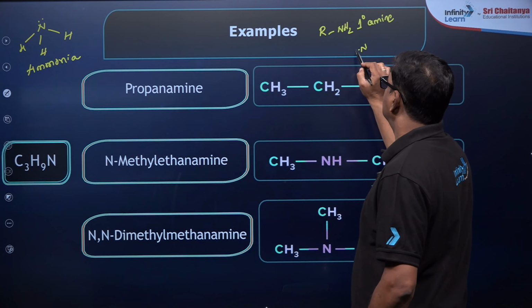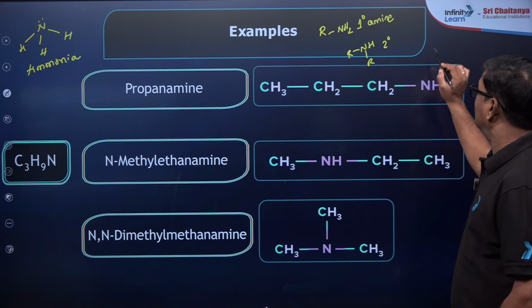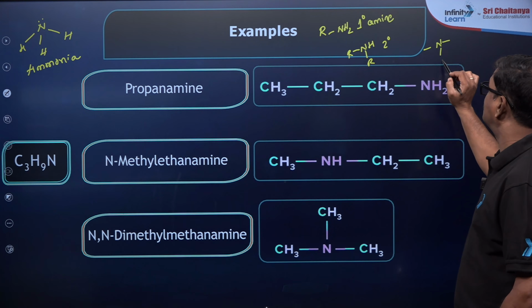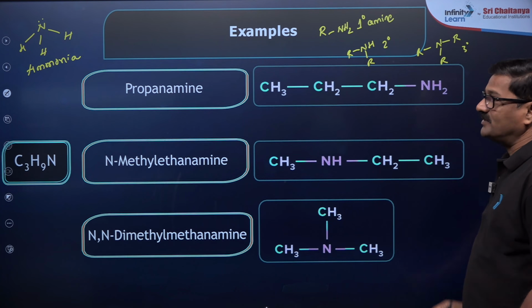If two hydrogens are replaced, it is a secondary amine, second degree amine. If three hydrogens on nitrogen are replaced, it is a tertiary amine.